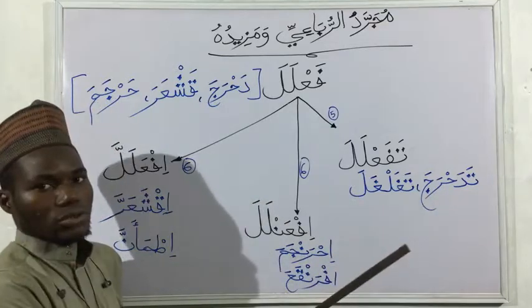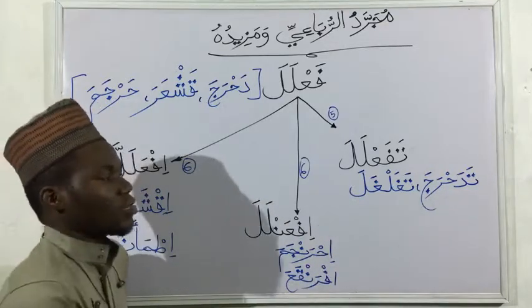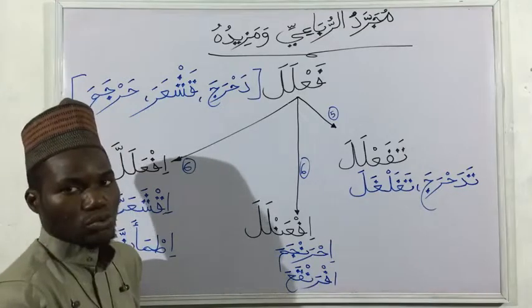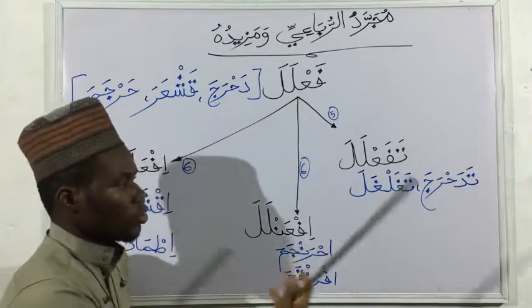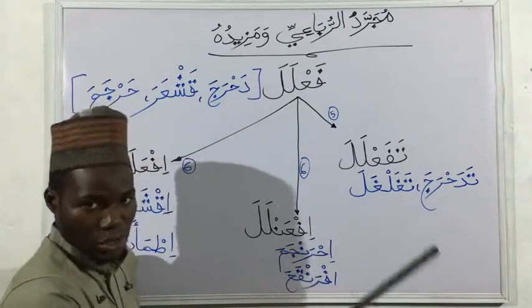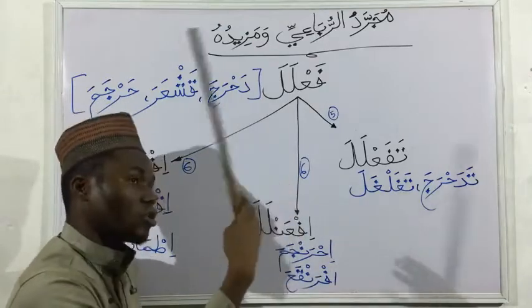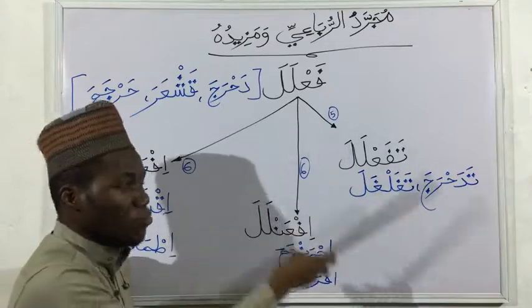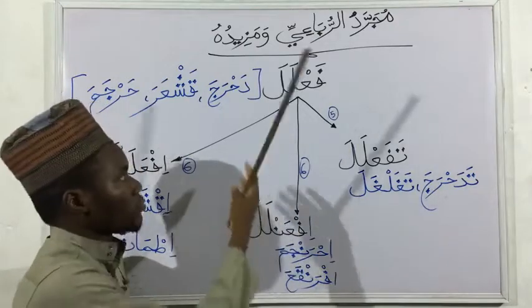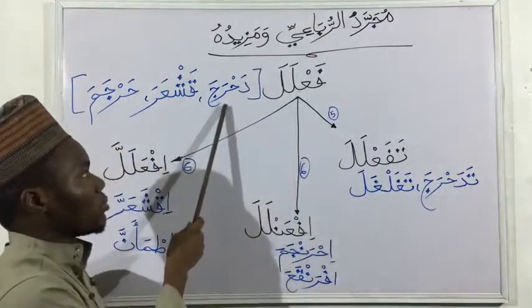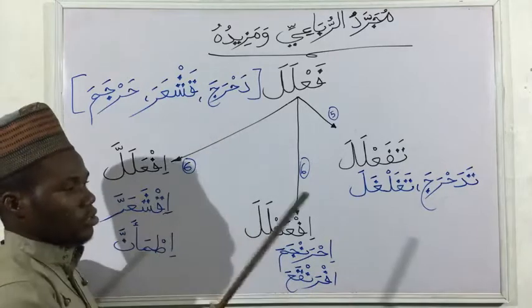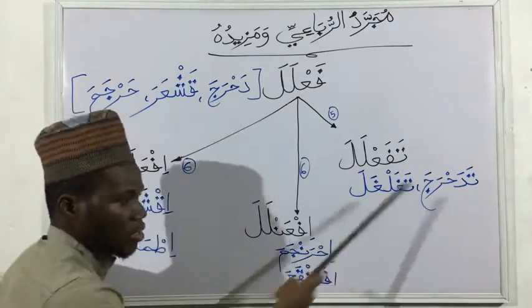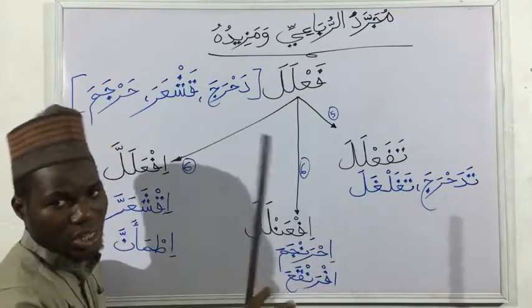To be rolled. If I say tadahrajatil hajaratu, the stone rolled. So this is Nahw actually, but we are not concerned with it here, this is Sarf. I would have said it is mutawa'a. Like we saw in this verb, someone did the action, but here the action was done, we don't know who did it, but that is Sarf.